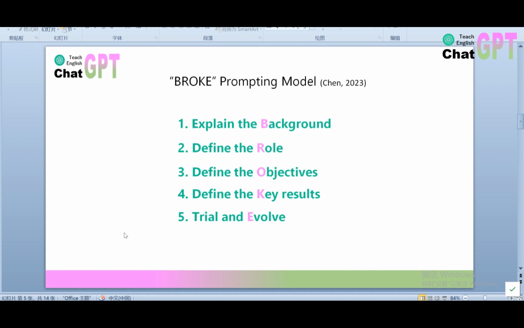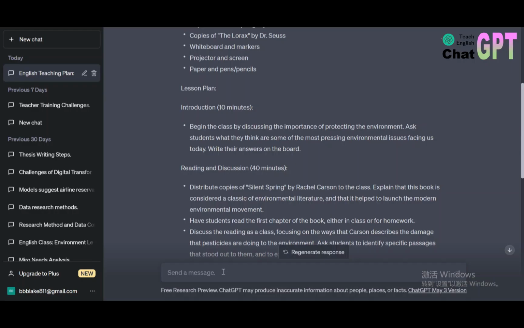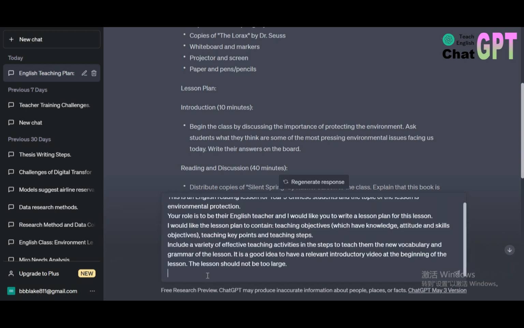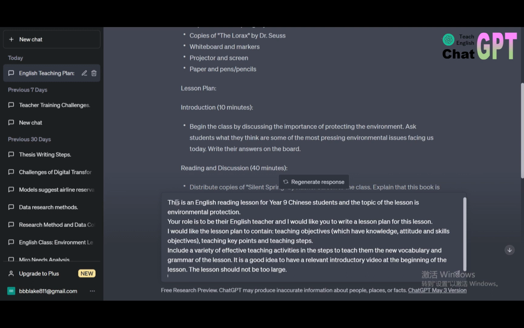Okay, now I'm going to make use of the BROKE model to give ChatGPT a clearer definition. You can see that I've already written a short paragraph. This is an English reading lesson for Year 9 Chinese students, and the topic of the lesson is environmental protection. This is the background: English lesson, Chinese students, and the topic. The second one, role. Your role is to be their English teacher, and I would like you to write a lesson plan for this lesson. I would like the lesson plan to contain